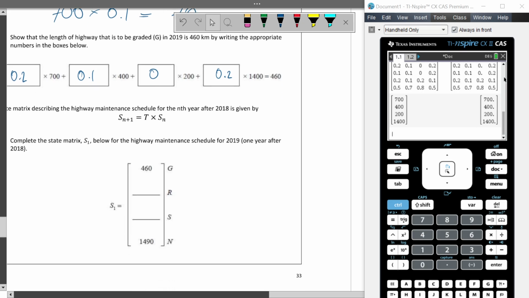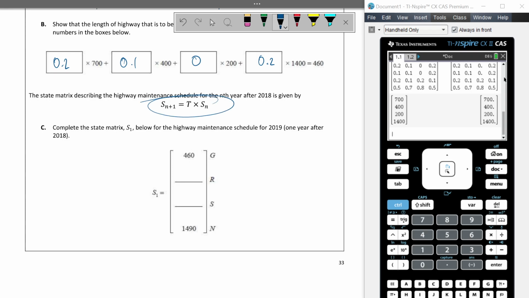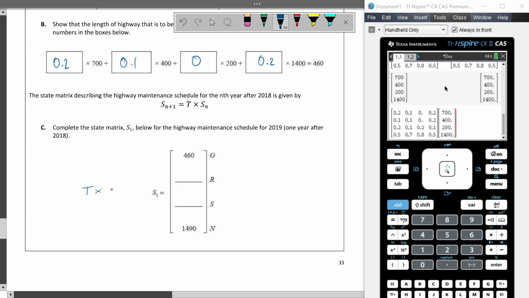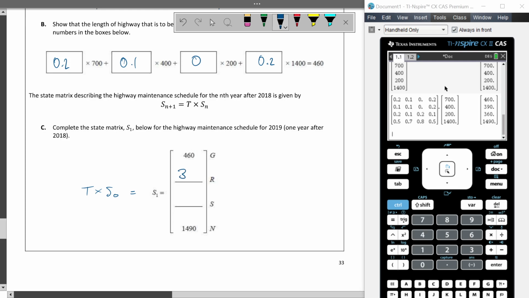Next one. It says, the state matrix describing the highway maintenance schedule for the nth year after 2018 is given by this. Complete the state matrix S1 below. So just find S1. So what you want to do here, and I've already typed these in, is you just want to type in your transition, your state matrix, so S of 0, because we know that S of 1 will be equal to transition times S of 0. And when we do that, we end up with this. And that means we're just going to chuck 390 there and 360 there.